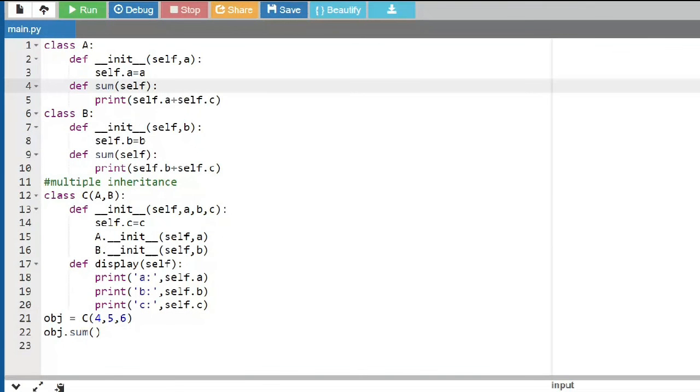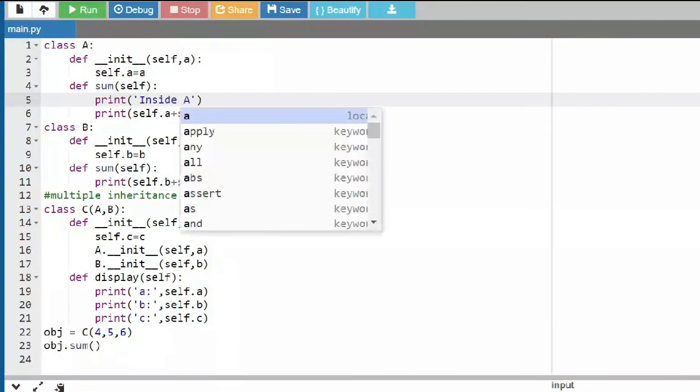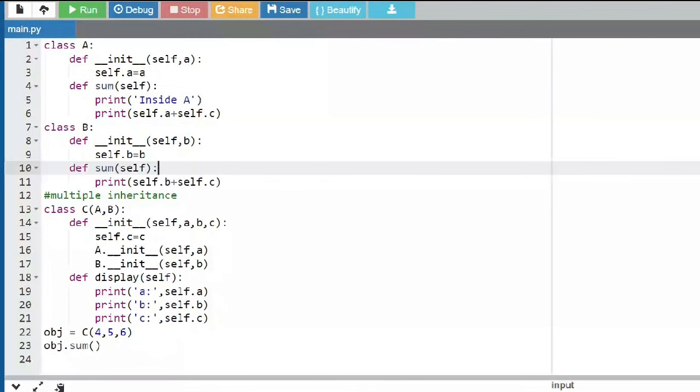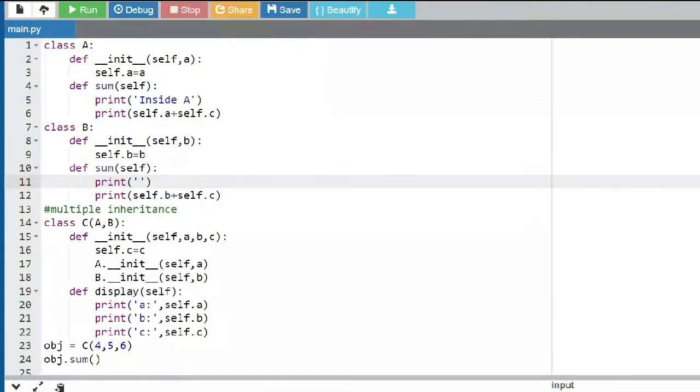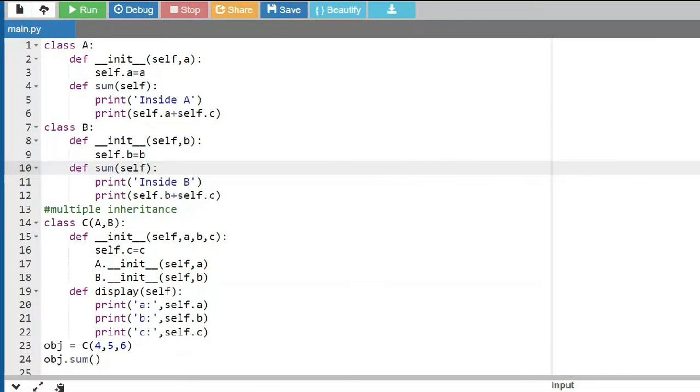So let me put this, okay? So I put A inside A, and B inside B, for your understanding sake, to know which method is called. So there is a name conflict here, two methods with the same name. But individually, if I create an object of B and call sum, this sum only will be called. If I create an object of A and call sum, this sum will be called.